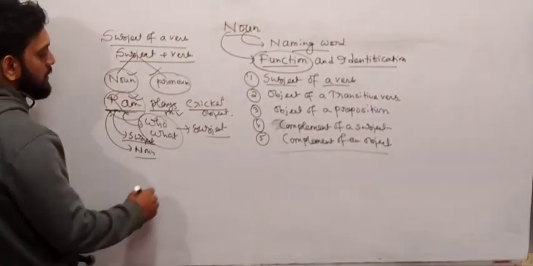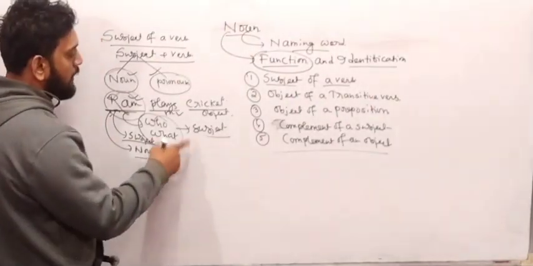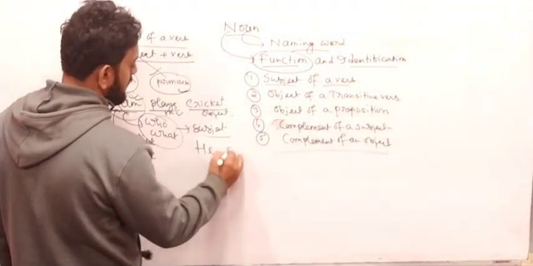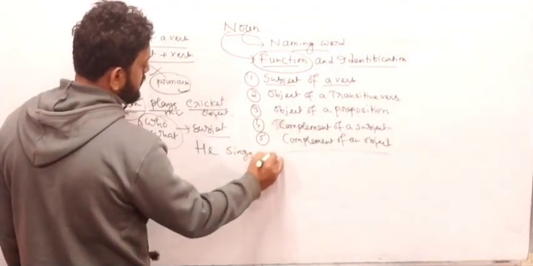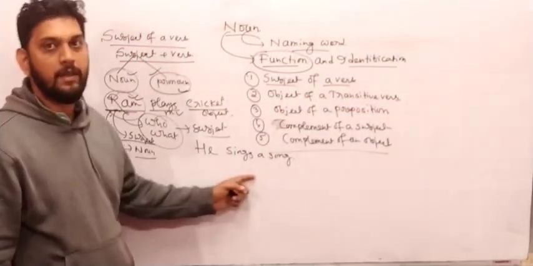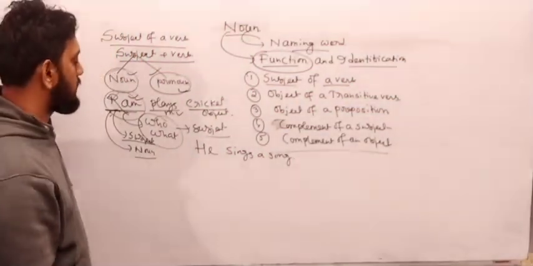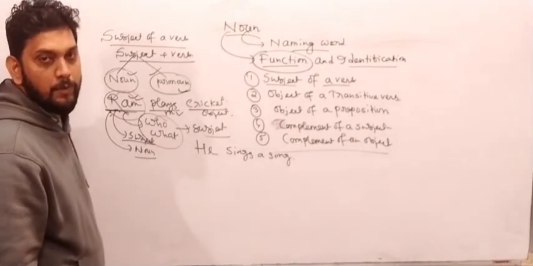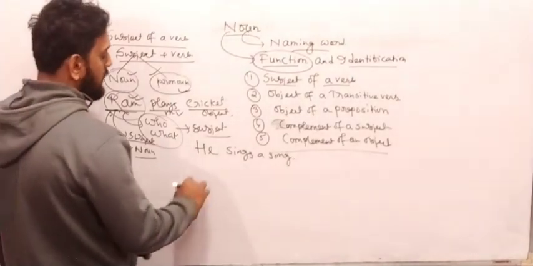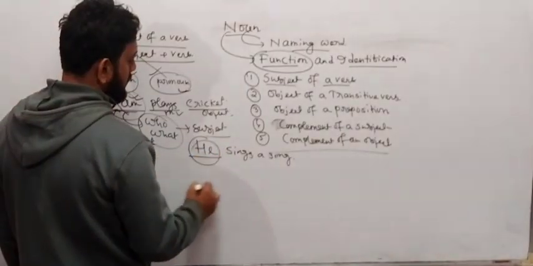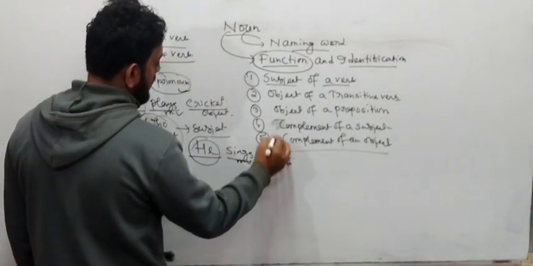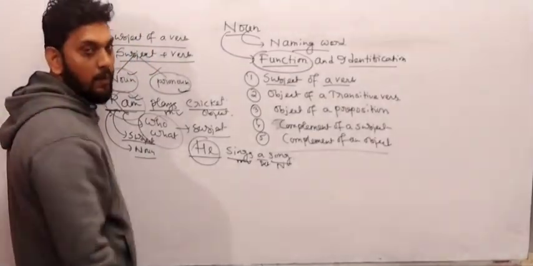Got my point? Next I want to write another example using pronoun. Write down: he sings a song. Have you seen? All of you write, he sings a song. Now I want to ask you, can you define subject in this sentence? Yeah, he should be the subject. Sings is the main verb, a is determiner, and song is noun. Yes or no? Song is noun over here.